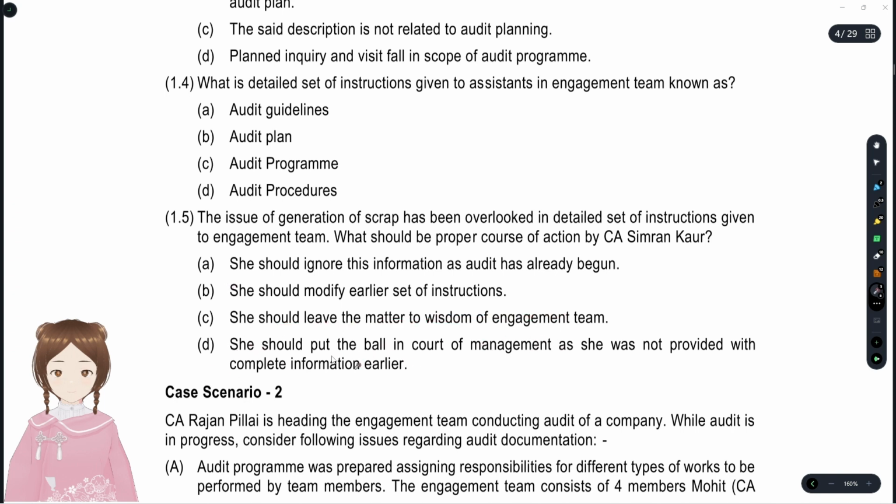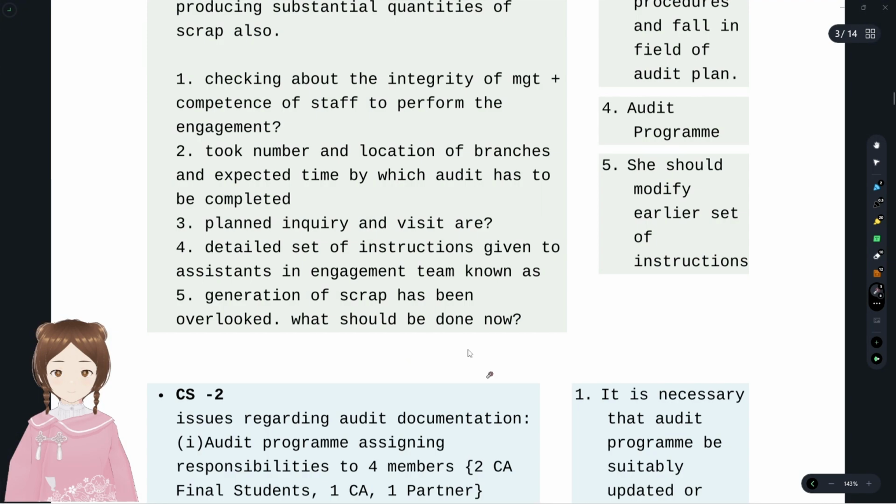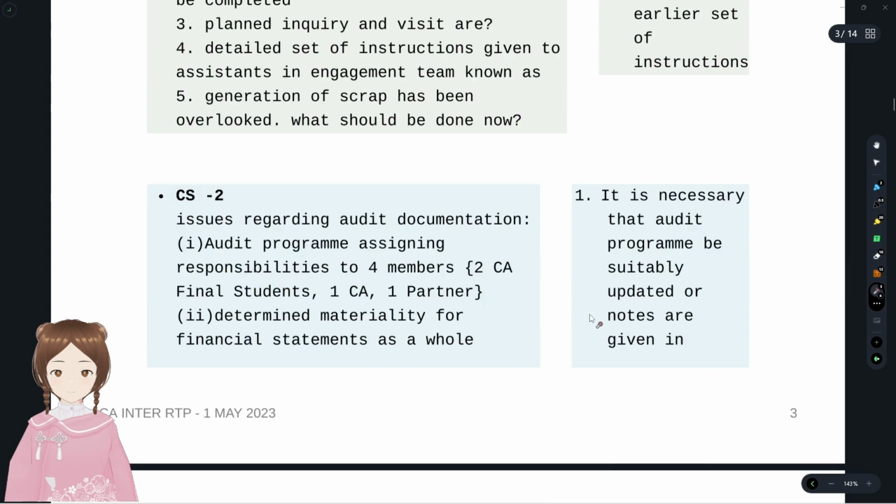No, she should put the ball in the court of management. No, management cannot do. She cannot transfer the responsibilities for that. She should modify the earlier set instructions. All these five were given to you for your quick reference here.